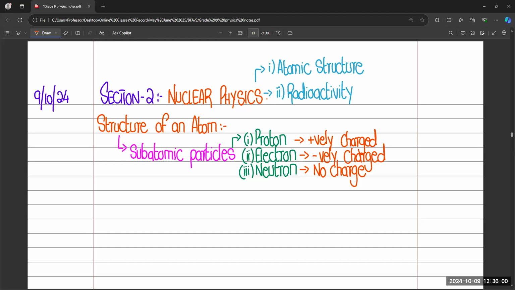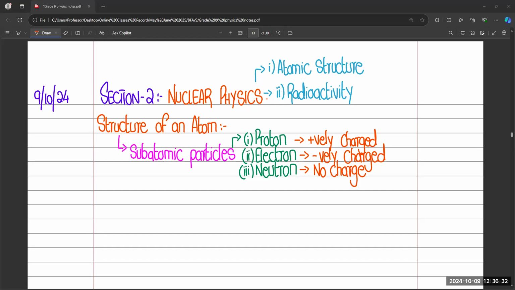Before writing down the structure of an atom, there is something that we have to discuss before that. As you already know about the structure of an atom, but when scientists were working on it, they were trying to discover what atoms actually look like, what is the structure of an atom, and how to discover these things. So during their discovery, they proposed different models like the plum pudding model, but that is not in our syllabus. Maybe in chemistry you will study that part.